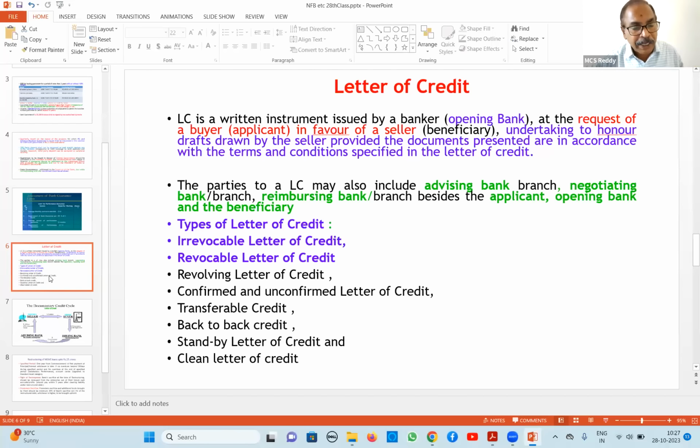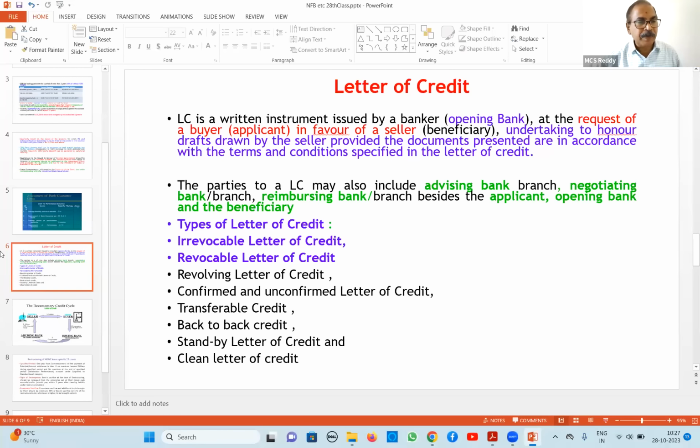That means our LC is providing finance also to the supplier. Then it is called a red clause LC. In a green clause LC, apart from finance for procuring raw material, the warehouse rent as well, that provision is also included. Then it is called a green clause LC. Red clause LC, green clause LC.